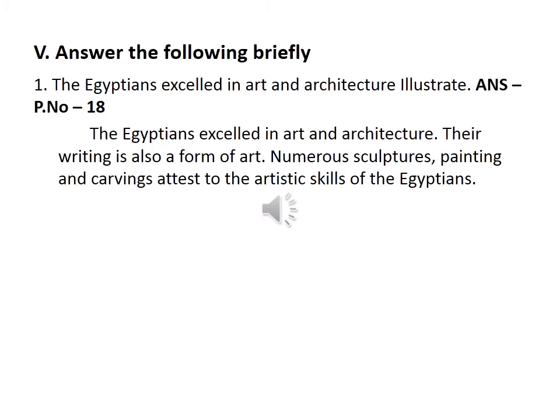Take the last heading, art and architecture, in that first paragraph. The Egyptians excelled in art and architecture. Their writing is also a form of art. Numerous sculptures, paintings, and carvings attest to the artistic skills of the Egyptians. So this is the answer for the first question.